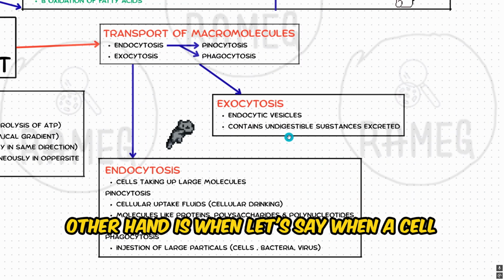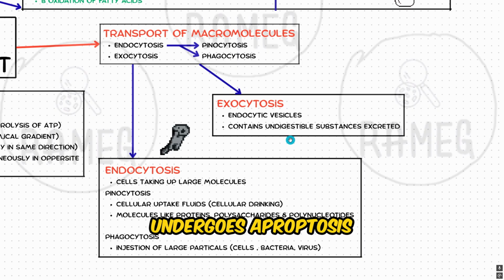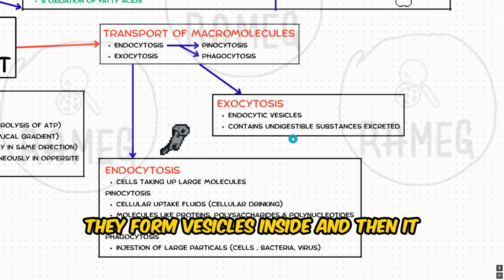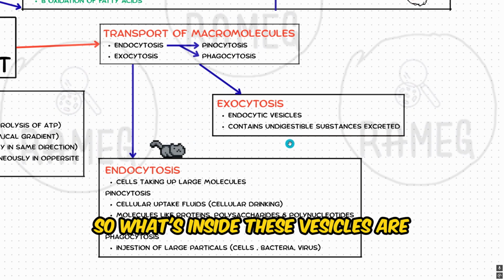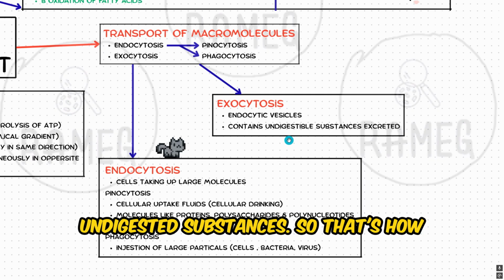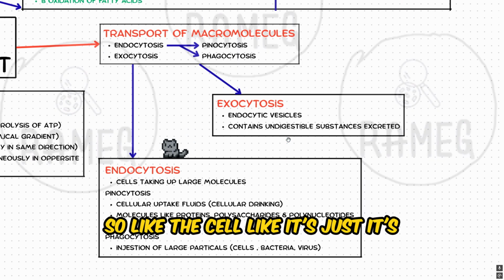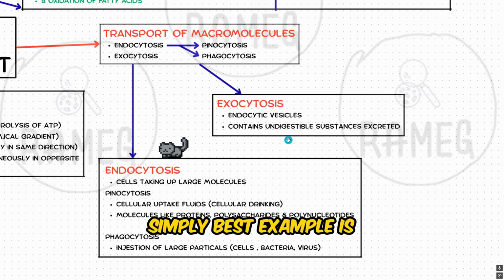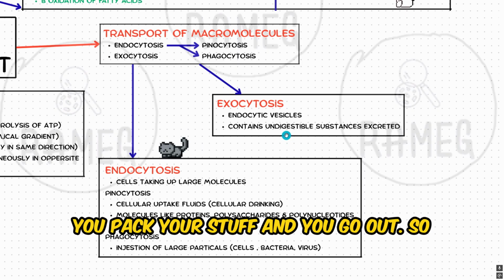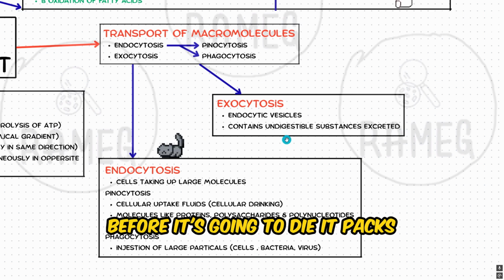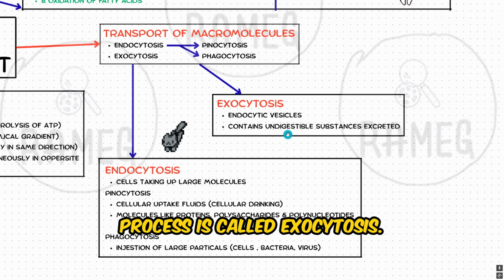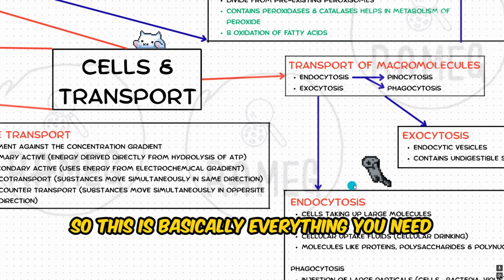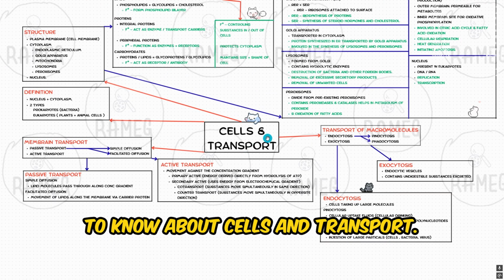Exocytosis, on the other hand, is when, let's say, a cell undergoes apoptosis, they form vesicles inside and then it spits out these vesicles. What's inside these vesicles are undigested substances. The best example is, before you move out of house, you pack your stuff and you go out. So just like that, the cell before it's going to die, it packs its stuff into vesicles and puts it out. So that spitting process is called exocytosis. So this is basically everything you need to know about cells and transport.